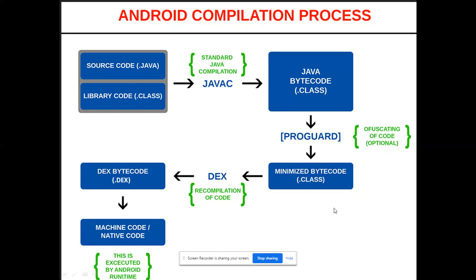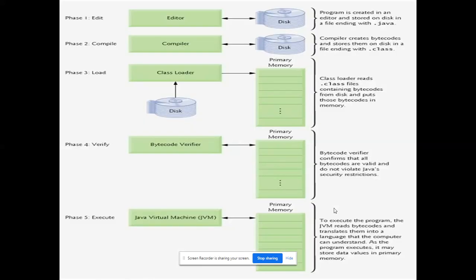Whenever a new OS comes, so recently Android 10 has reached most of the mobiles. In that case, it will recompile. The recompile option will happen through DeX only. The received class file will be minimized and compressed, and your Android update will run. Your mobile will restart and it will fit into the corresponding location. That's what this Android compilation process is.